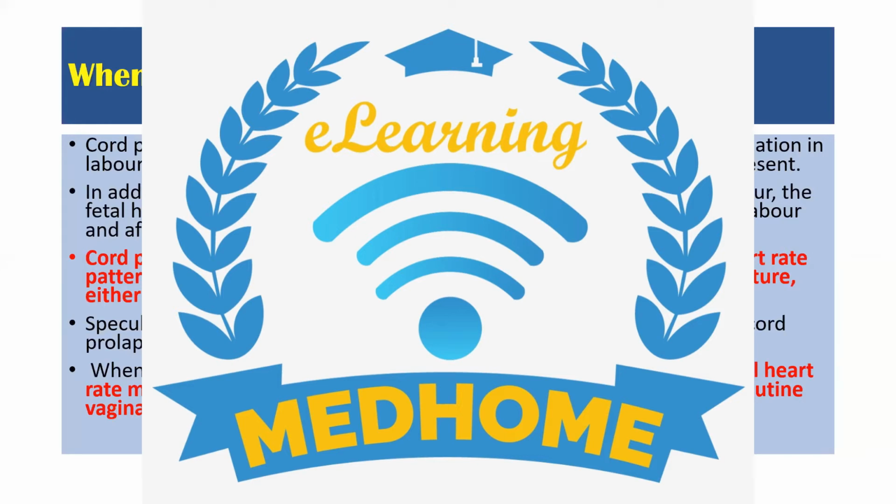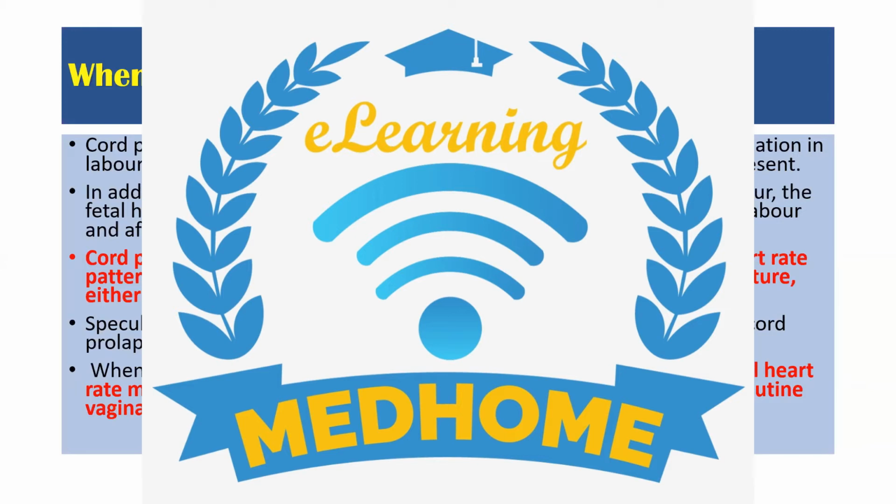It should be below the presenting part. It should be suspected when there is abnormal fetal heart rate. Yes, when there is abnormal fetal heart rate, and especially if we did ARM or if membranes ruptured spontaneously and we are seeing any changes. So at that time, yes, it should be suspected. Speculum or digital examination should be performed when cord prolapse is suspected. Though we have just done the examination, if we notice any changes in the fetal heart rate, we should look, because maybe the possibility of cord prolapse is there.